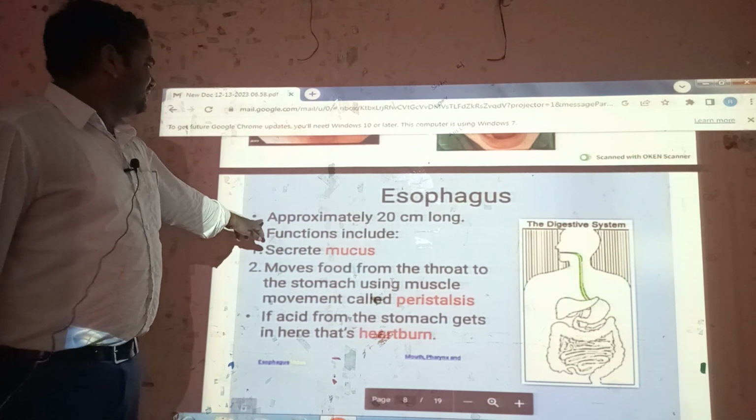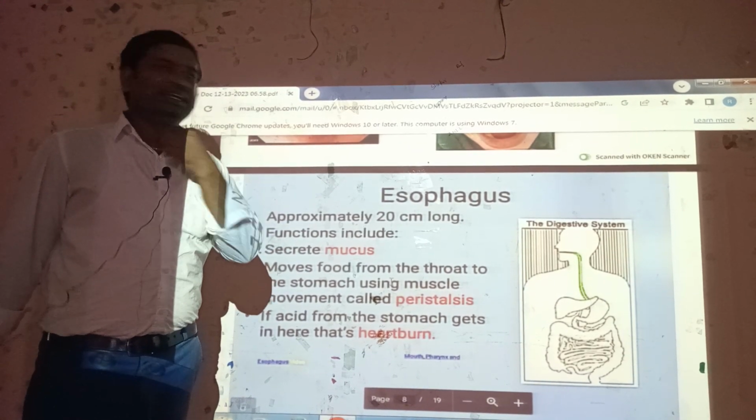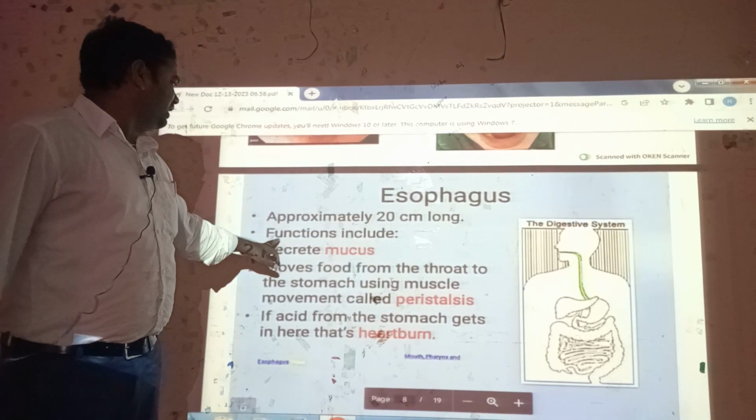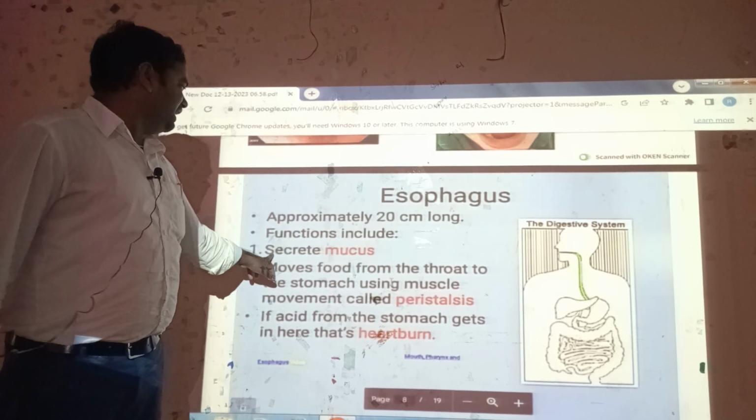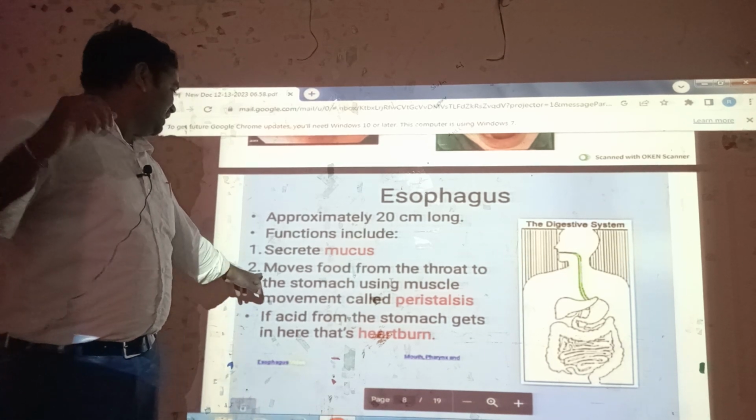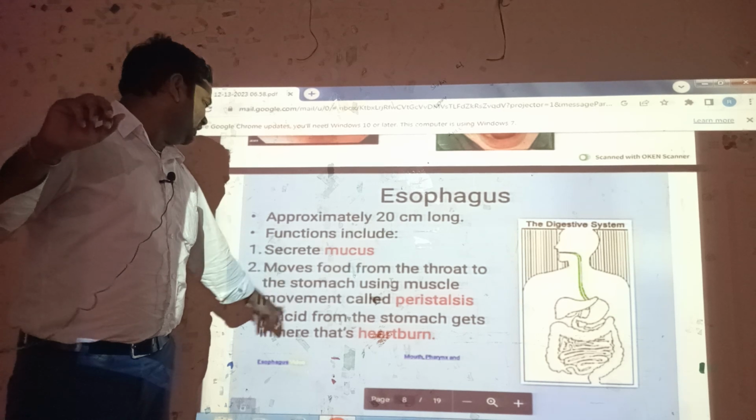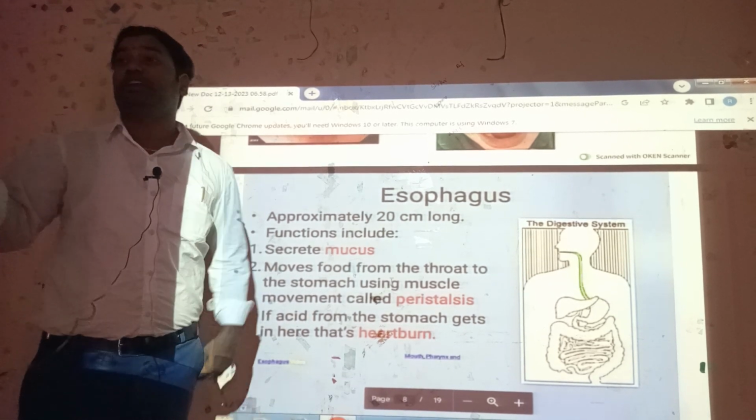And esophagus, the next structure is the esophagus. Approximately 20 centimeters long, this is the esophagus. Its functions include secreting mucus. It moves food from the throat to the stomach using a muscle movement called peristalsis. Very, very important for competitive exams.